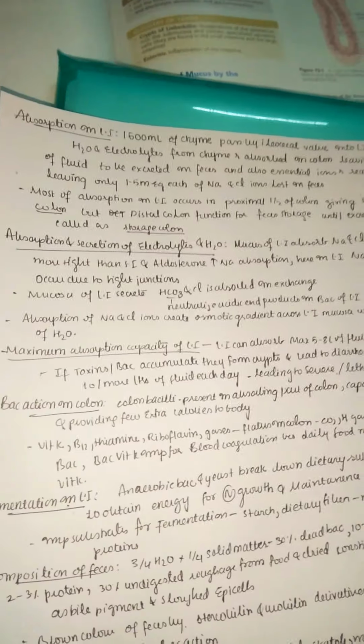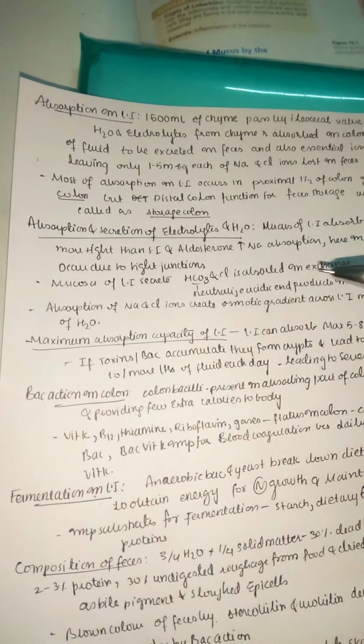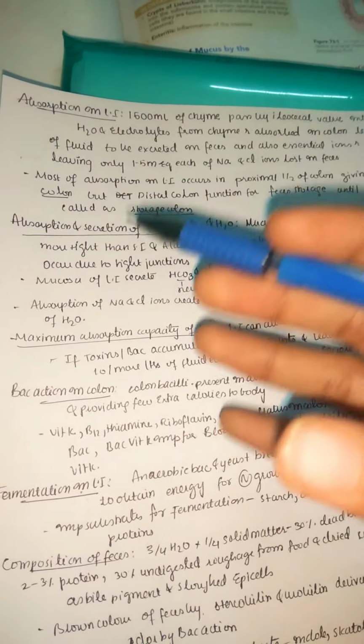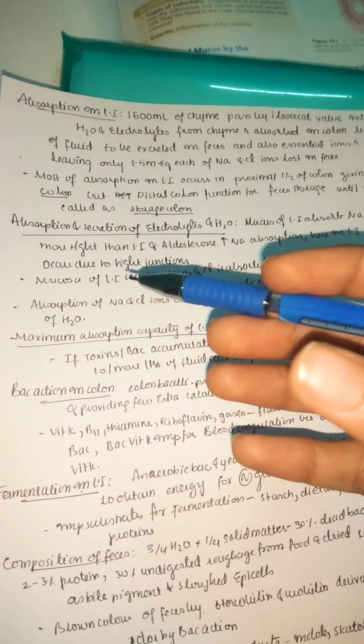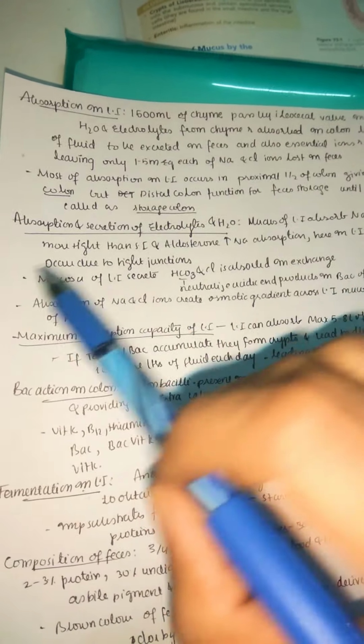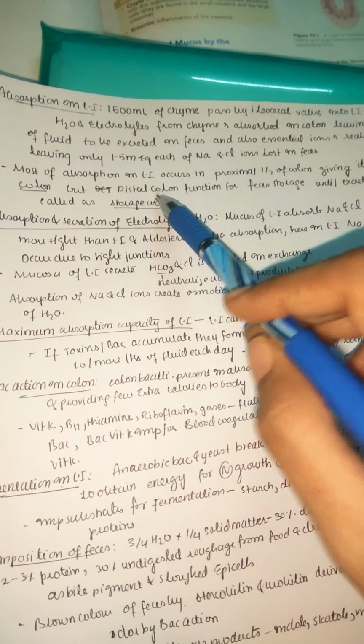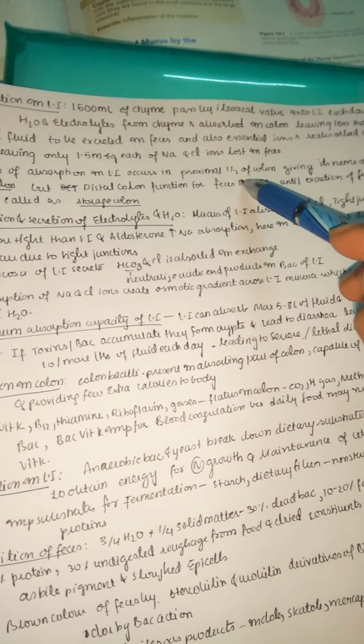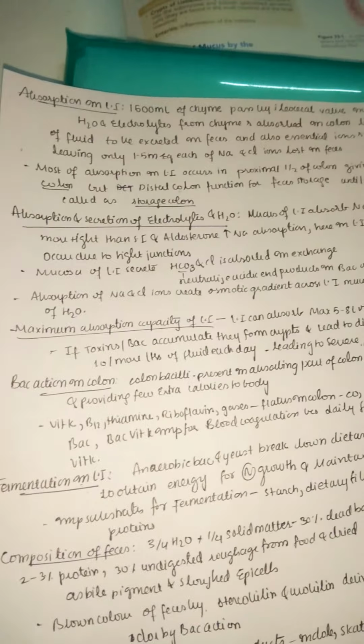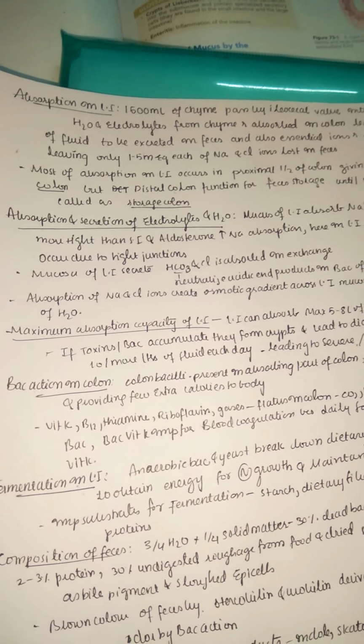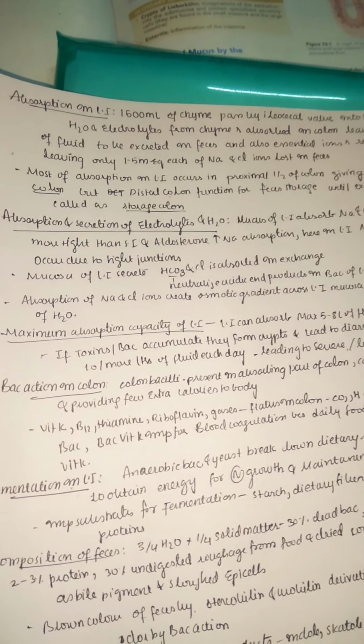So normally, if the large intestine is properly functioning, then it almost completely reabsorbs water and important ions, but as we saw in diarrhea, if it is abnormal, then it will also leak them out into the feces. Most of the absorption in the large intestine occurs in the proximal half of the colon, giving it the name absorbing colon. The most important part is the proximal colon because it reabsorbs most of the important ones.